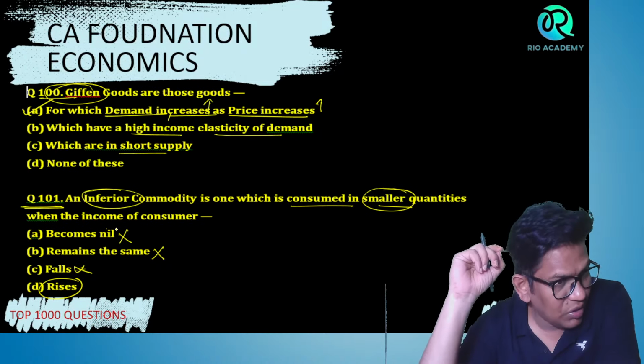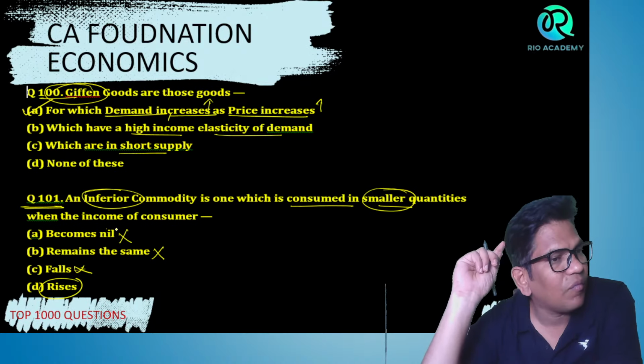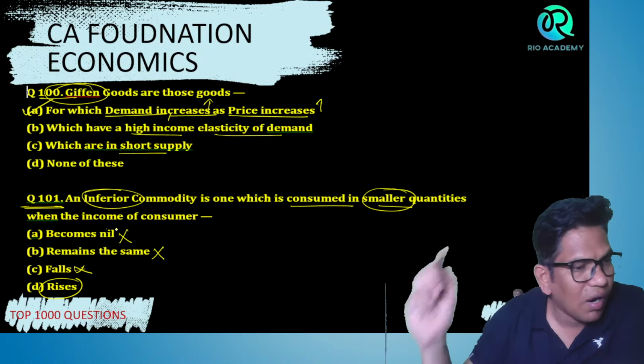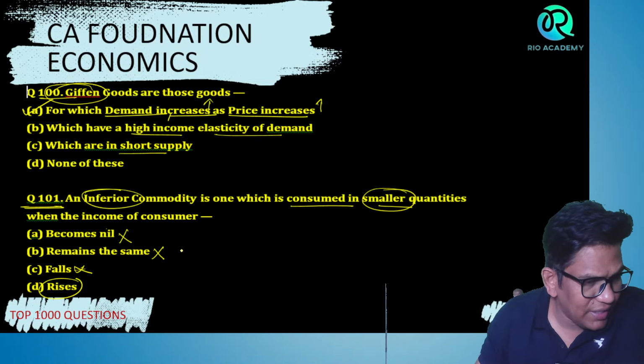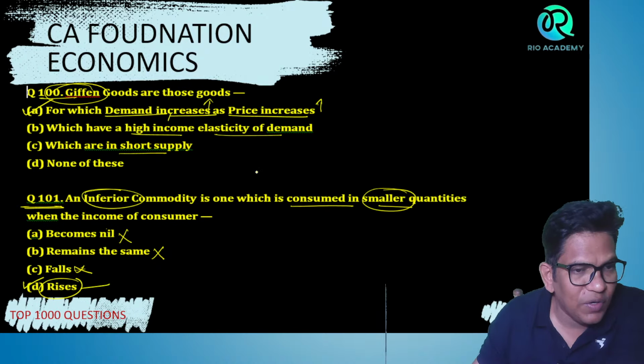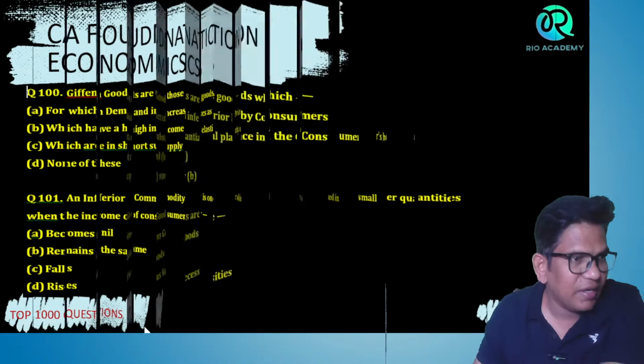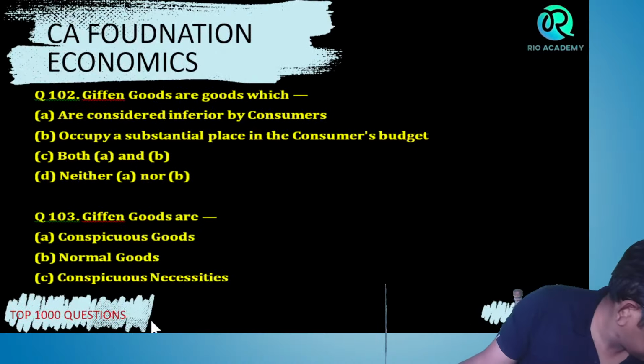Right, बच्चों? Yes or no? See, when our income increases, for inferior goods we try to buy less quantity. Correct? Tell me.